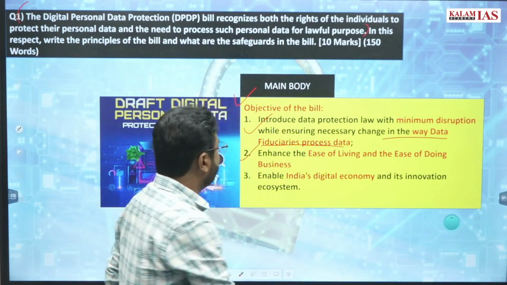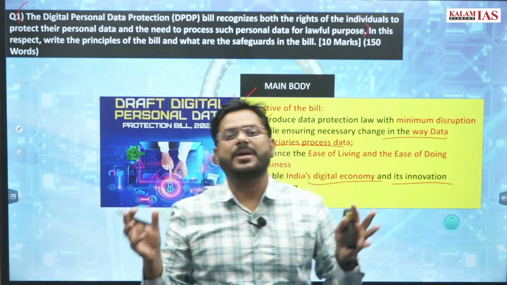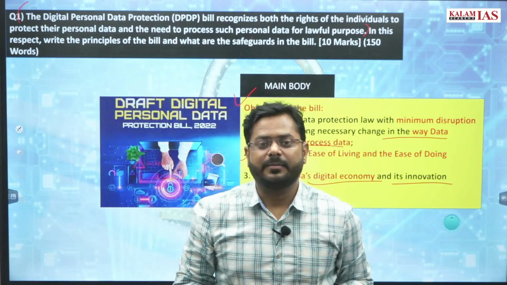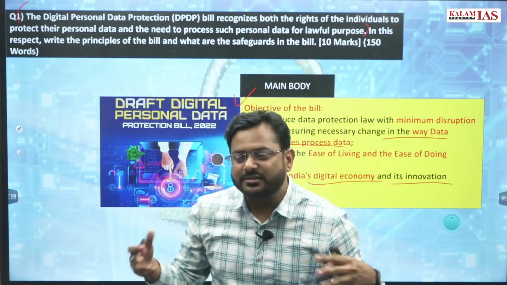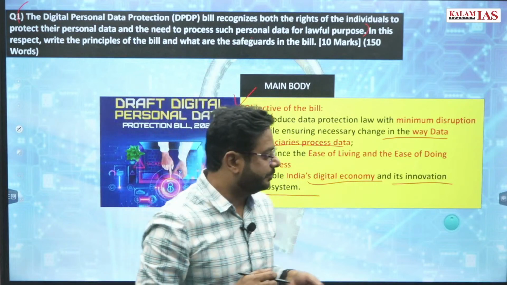It also enables the digital economy, because if data is secure and safe in an economy, it can boost the economy, right? Because data is the new oil, everything is dependent on the data itself, right?